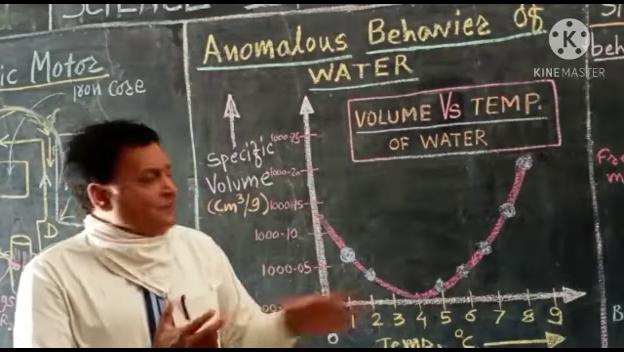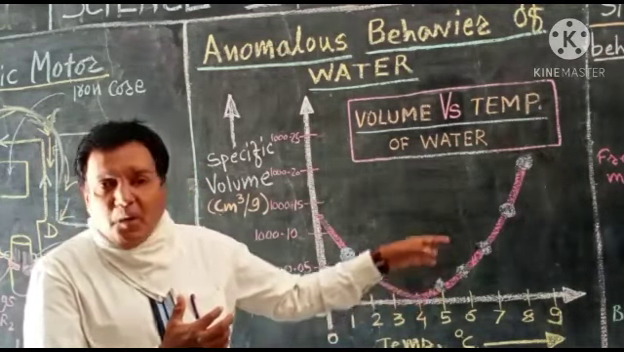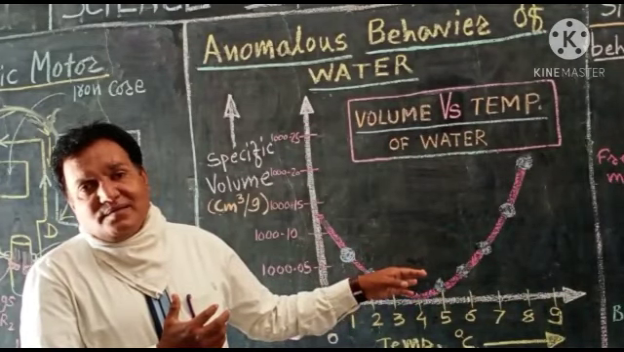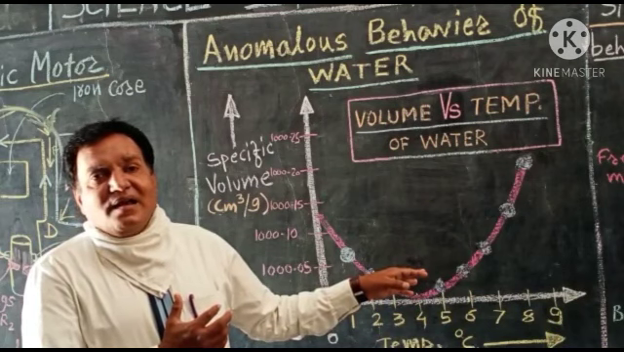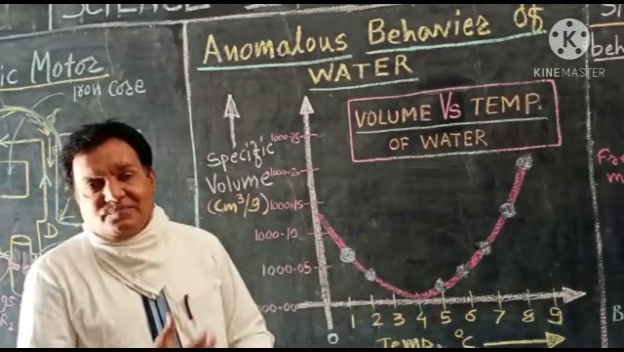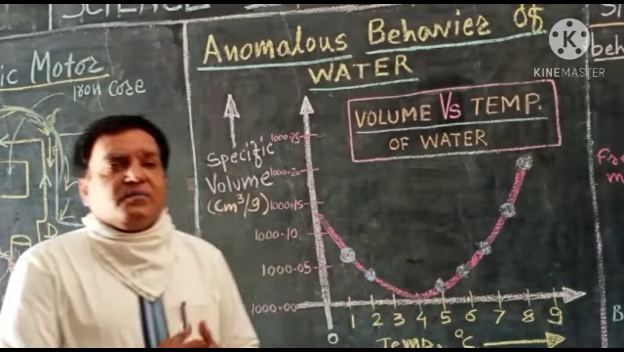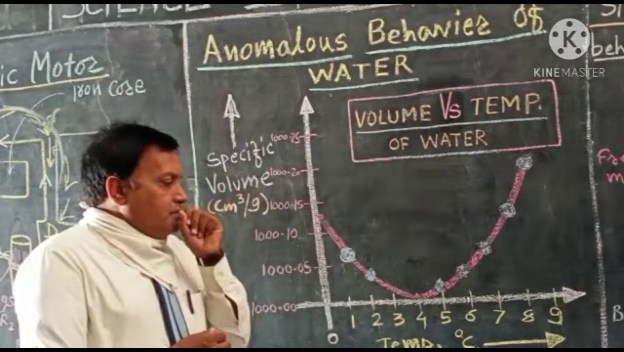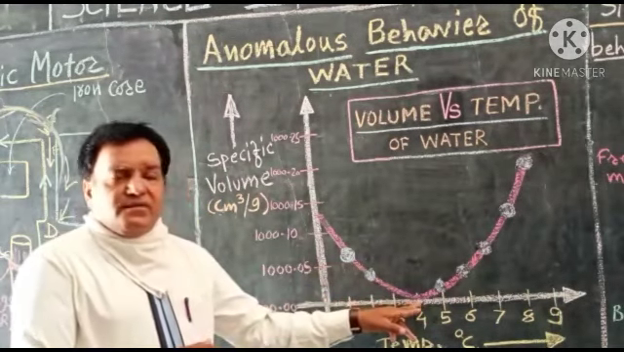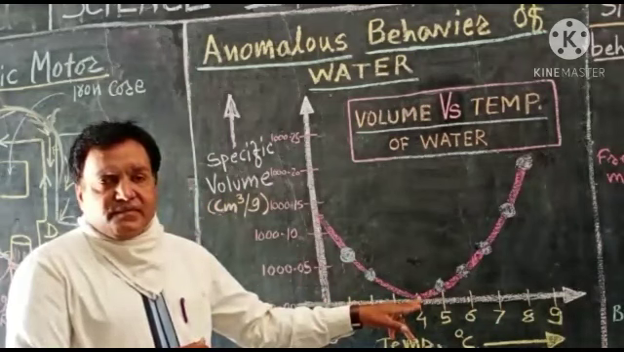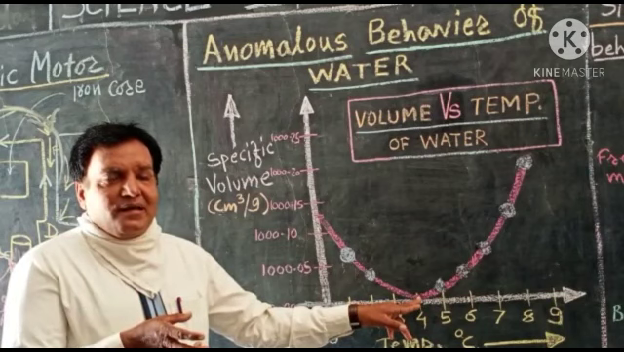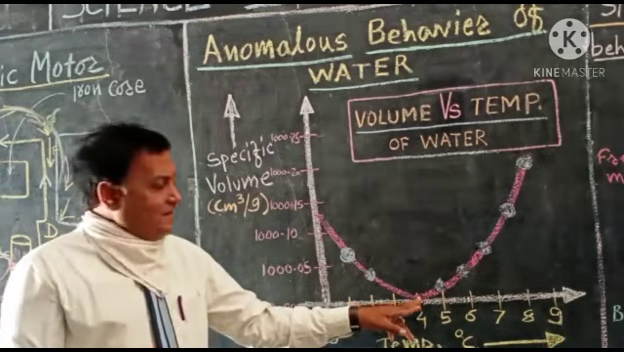On heating from above 4 degrees Celsius, water is obeying the property that when any liquid is heated, it expands, means its volume increases, and its density decreases, because density and volume are inversely proportional to each other. So at 4 degrees Celsius, volume is least, and inversely the density will be highest at 4 degrees Celsius.